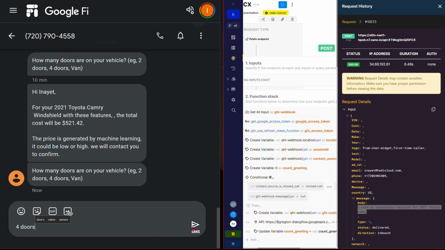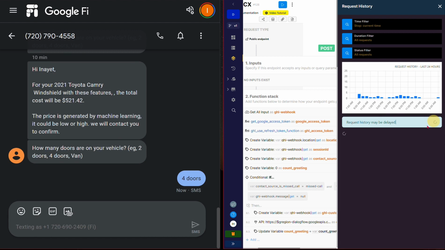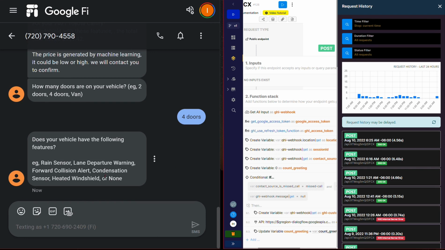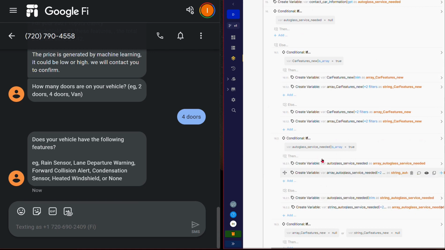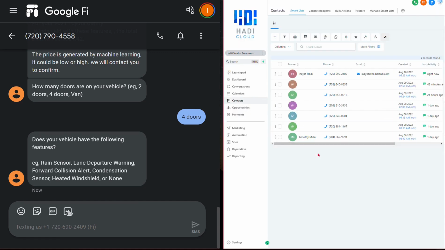So we'll just do 4 doors, send, and here I should see another response. So now it's good. As you can see, this change that we made is waiting for this information to come through before this is activated.